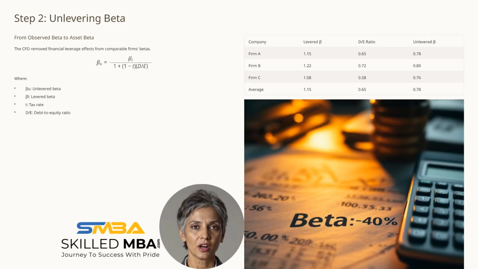The chief financial officer calculated the unlevered beta by removing financial leverage from the comparable firms' betas. Using the formula βU = βL / (1 + (1 − T) × D/E), the average unlevered beta was determined to be 0.78. This metric provides a clearer view of the firm's inherent business risk, excluding financial structure influences.